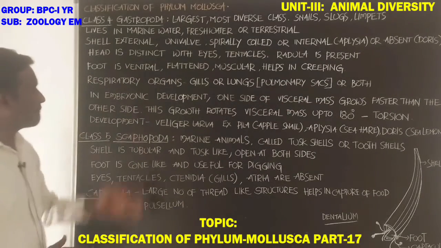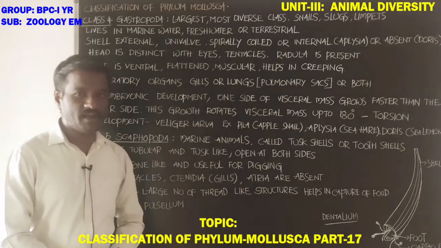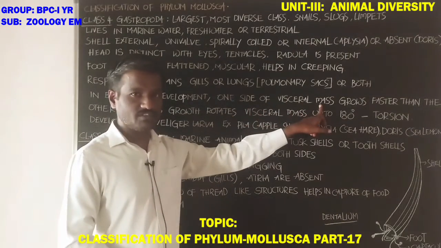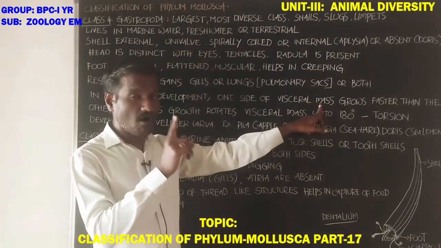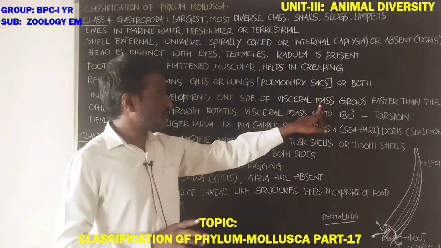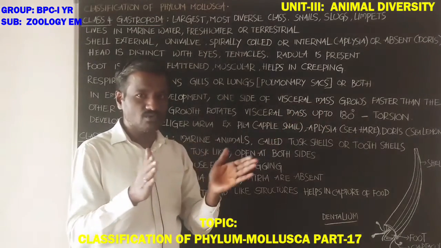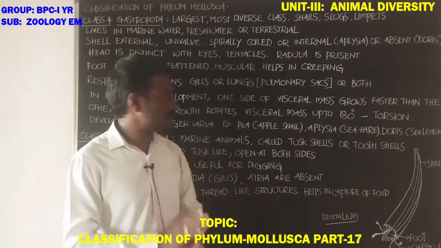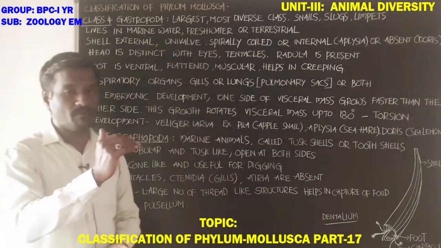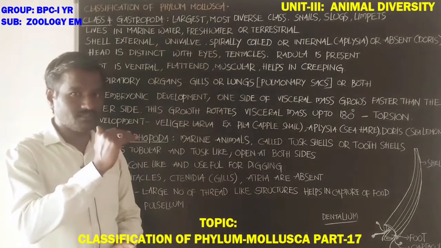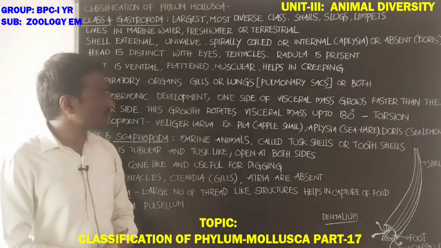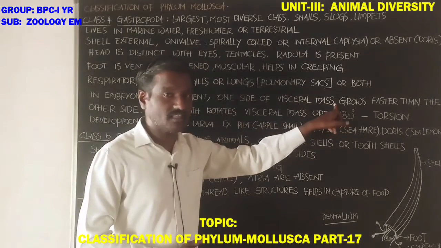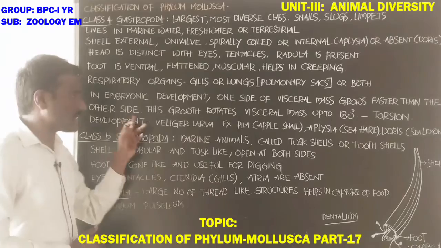If you observe the embryonic development of these animals, the body is divided into three parts: head, muscular foot, and visceral mass. One side of the visceral mass grows faster than the other side.